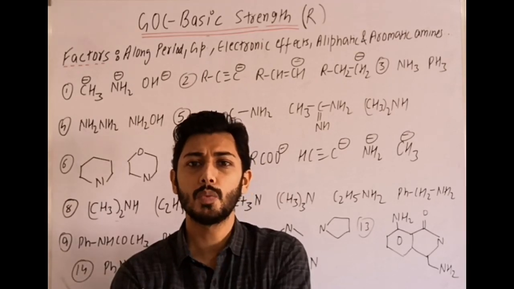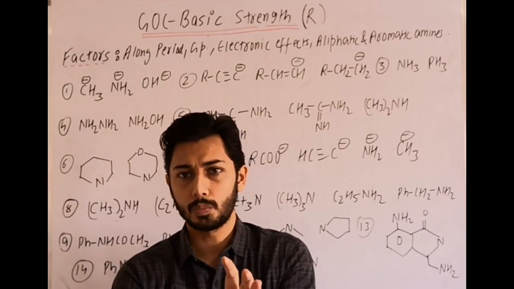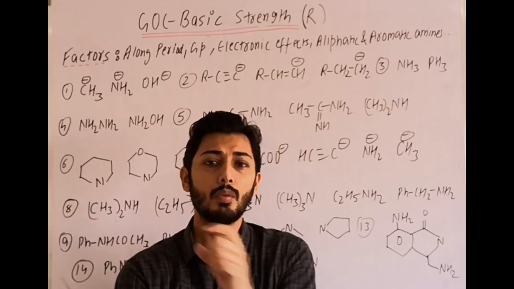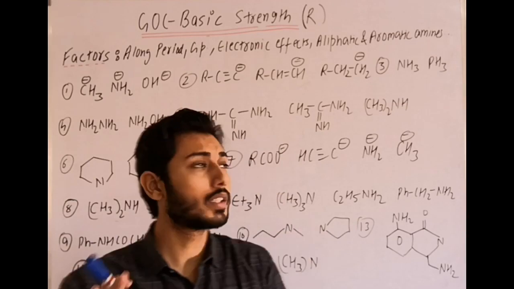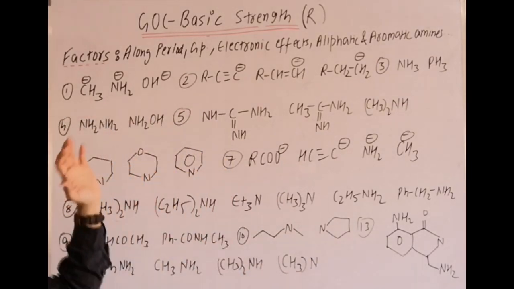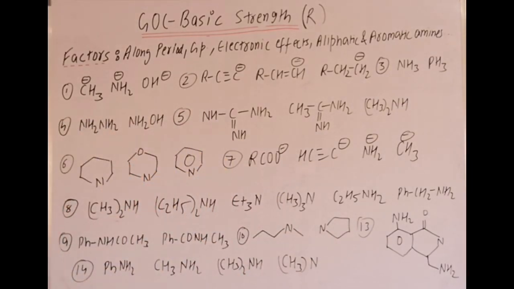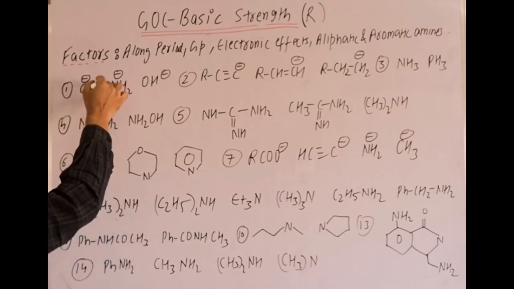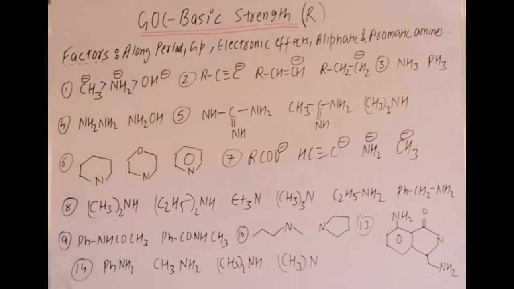After aromatic amines we take the acid amide group, where C double bond O is directly attached to the NH2 group, and C double bond O is a minus M group. So these are some theoretical points. On that basis we are trying these few examples. Like in the first one, it is the along-the-period trend: C minus, N minus, O minus, where C minus is most basic. Along the period, C minus has more donation tendency as compared to N minus, then OH minus.